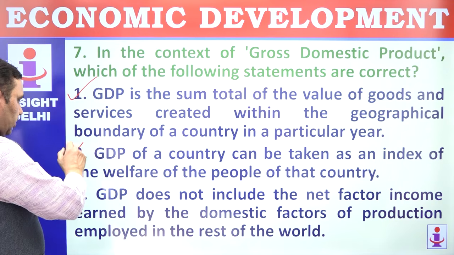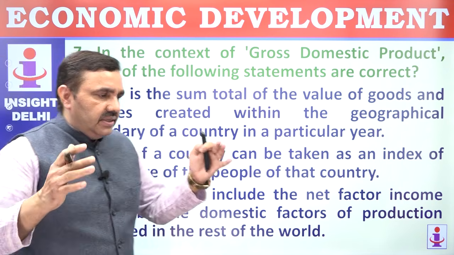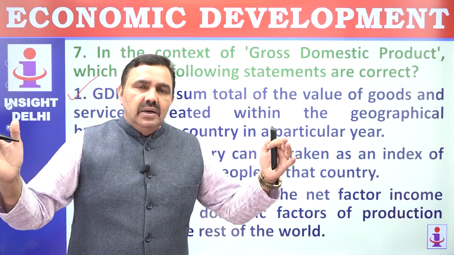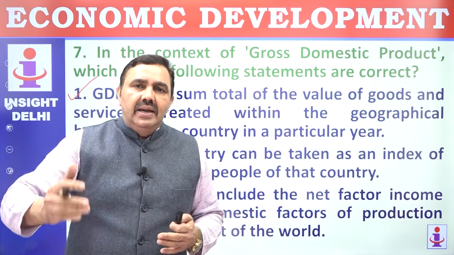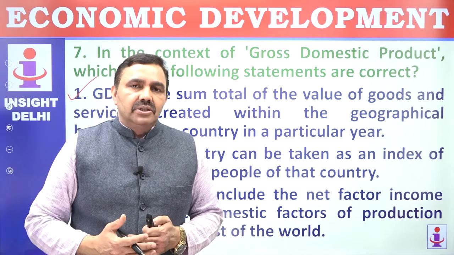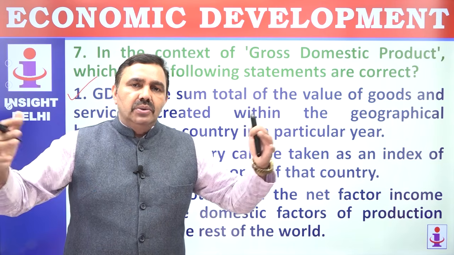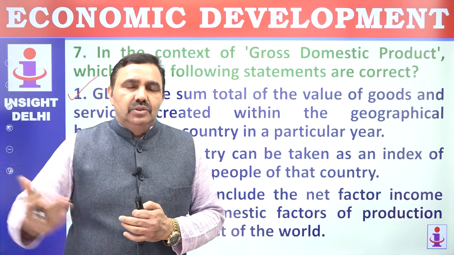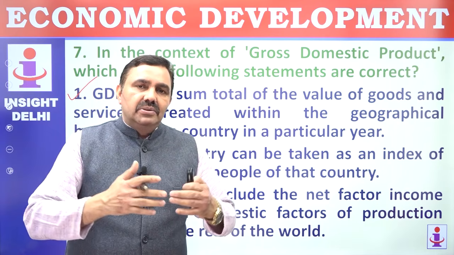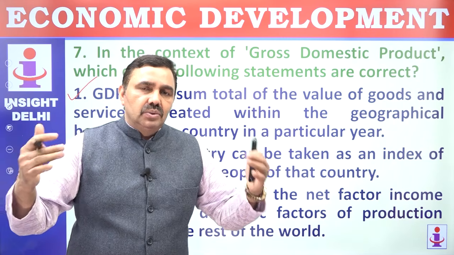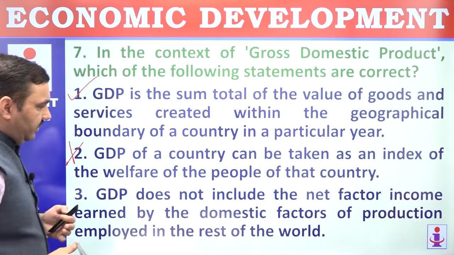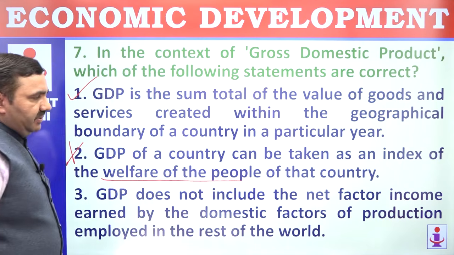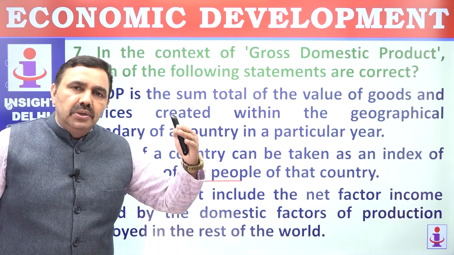Not really. Because whatever the GDP number is increasing, this might actually be the production of say 10, 50 or 100 companies. Everybody else in that country may not be adding any value to the GDP production. If population is growing, per capita income will go down. In that manner also, if population is decreasing, GDP is not increasing, per capita income will increase. So that way you cannot really say this is welfare. This might be exploitation, because these 10 companies or 20 companies might be making money by exploiting the remaining population of the country.